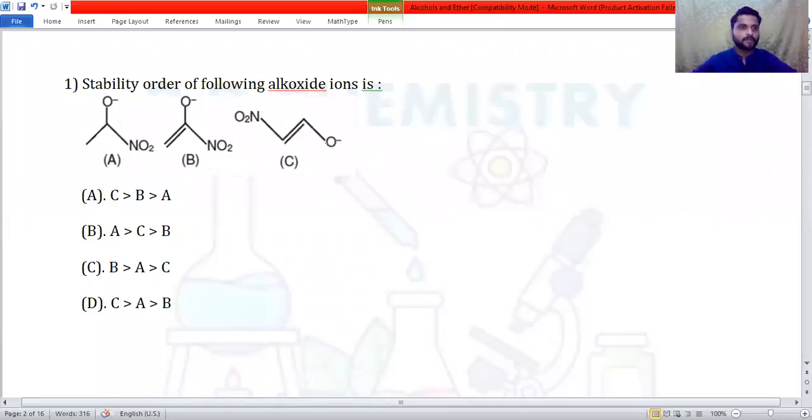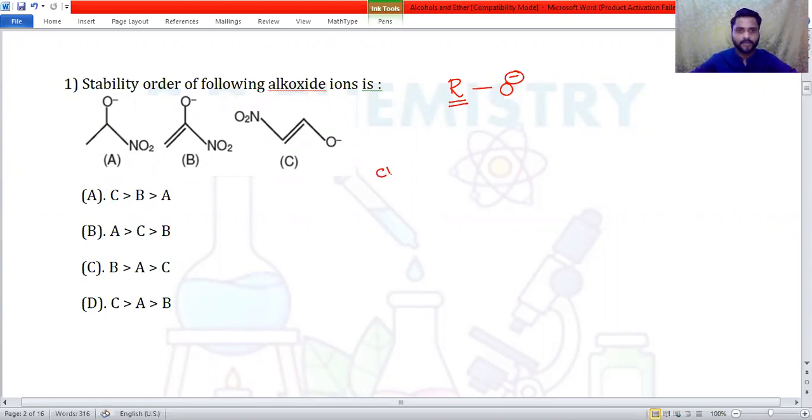Question number 1. Stability order of the following alkoxide is. We have the general formula for alkoxide, RO minus. If R is an electron donating group, then the stability of the alkoxide decreases. Or suppose there is an electron withdrawing group, then the stability of that alkoxide increases. So let me take option A.